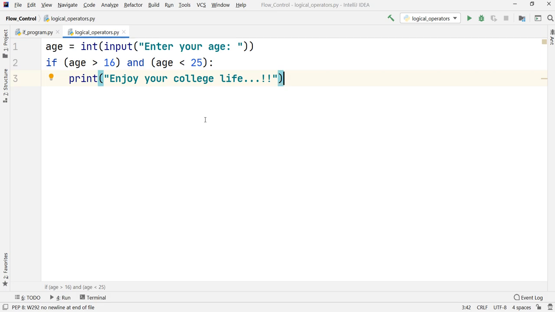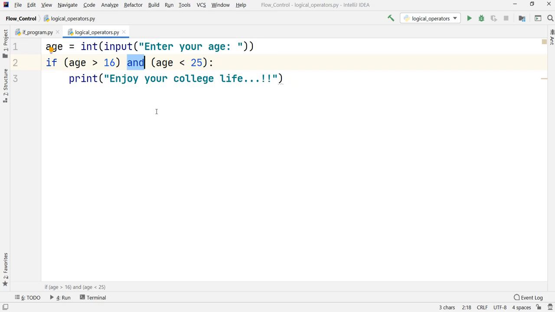Some of the very important takeaways from this program is this operator that we have used in between. Earlier programs, we had only made use of a single condition, whereas in this program, we have combined two conditions. This is one condition and this is another condition. So we have combined the two conditions together using one operator, and it is called the AND operator. It comes under the category of logical operators.